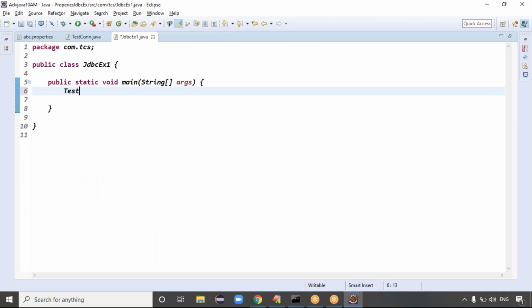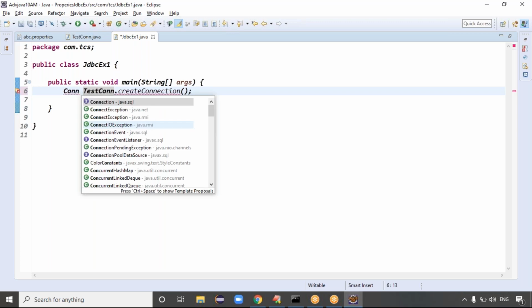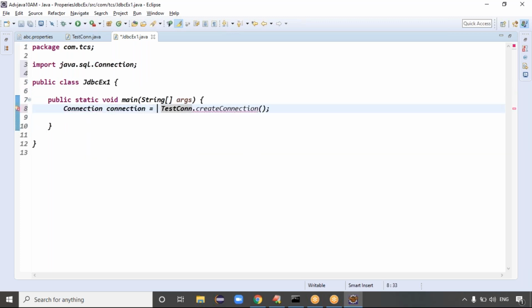What I can do here is TestCon dot createConnection. TestCon dot createConnection returns which object? It returns the Connection object. That's all. Now the Connection object is ready, and then you can use the connection.